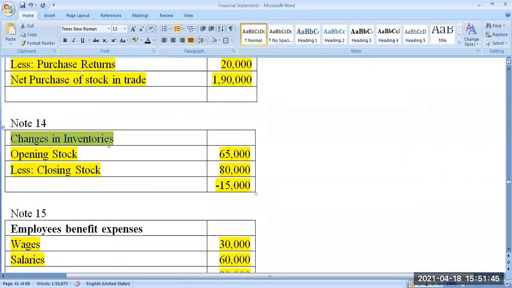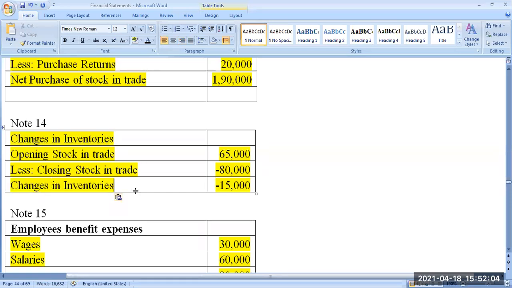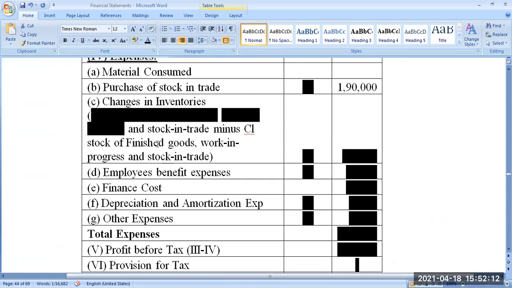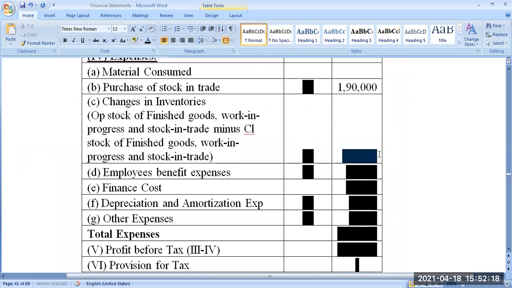Change in inventory: opening stock in trade minus closing stock in trade is equal to 65 minus 80, so it's equal to minus 15. That is called change in inventory. This 15,000 should be recorded in the profit and loss account under change in inventory.